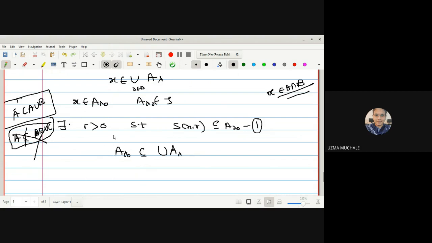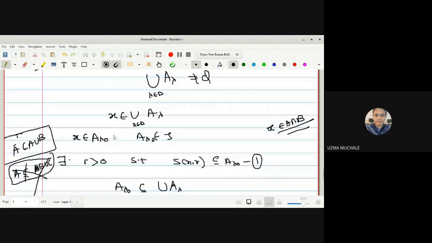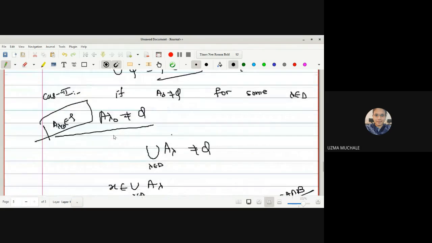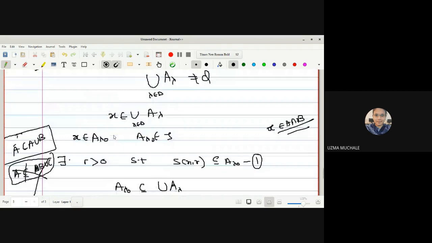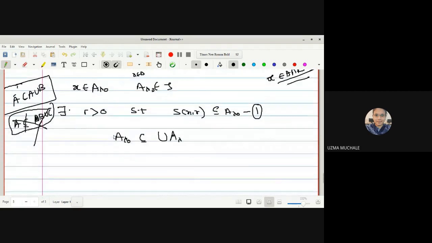A lambda naught is from the union itself. Out of all those A lambda, we have selected the union, and out of the union, we have selected one lambda naught, in such a way that A lambda naught is non-empty.